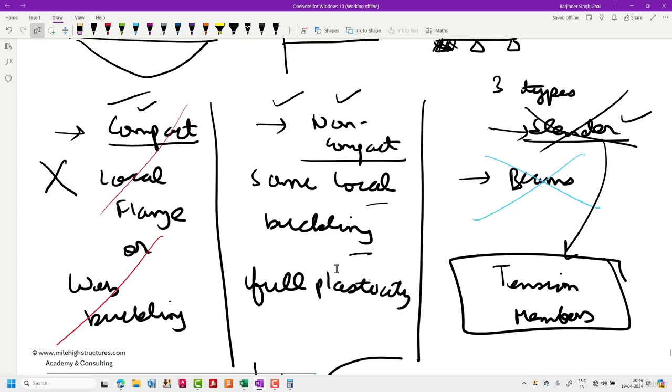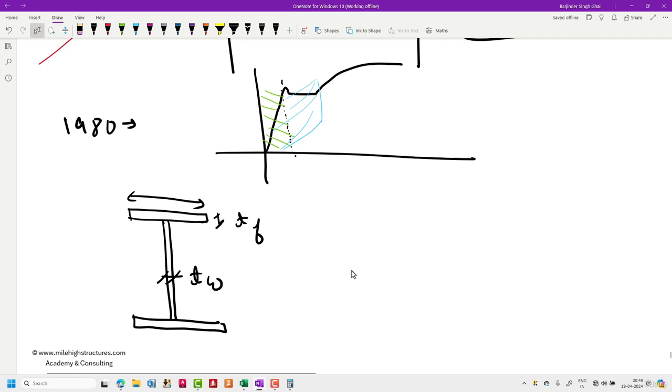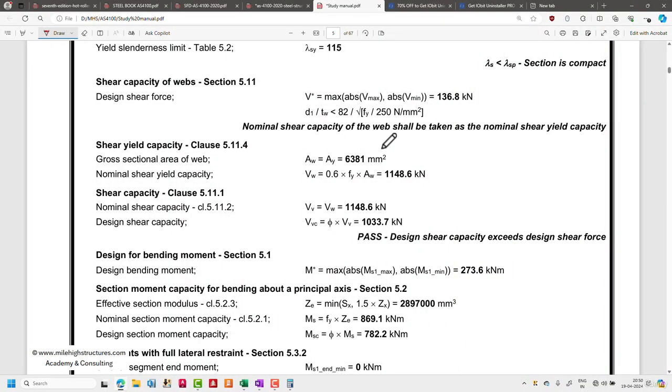Now, how can we determine the compactness, non-compactness, or slenderness of an I section? We can determine that with the help of the basic formulas. This is TW, the thickness of web. This is TF, thickness of flange. This is BF, width of flange, and this is the depth of the web. AS4100 has various formulas which help us in calculation and assessment of whether the section that we are having is compact, non-compact, or slender. So we shall be doing this here.